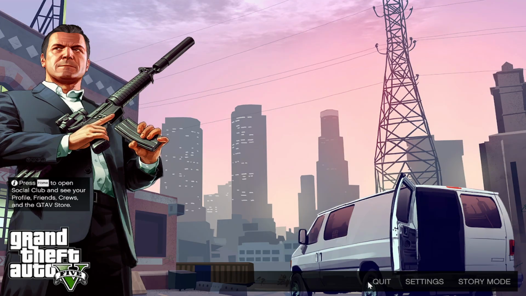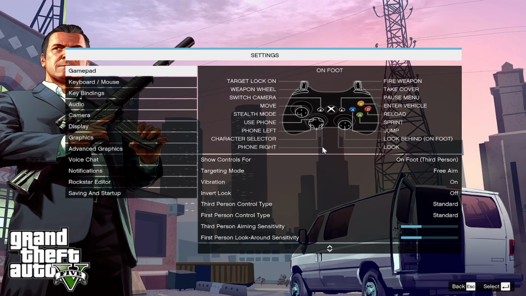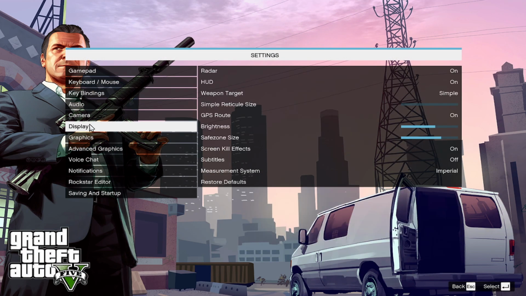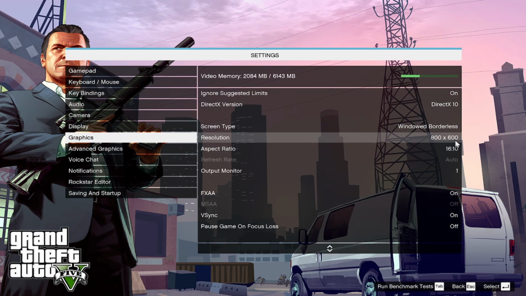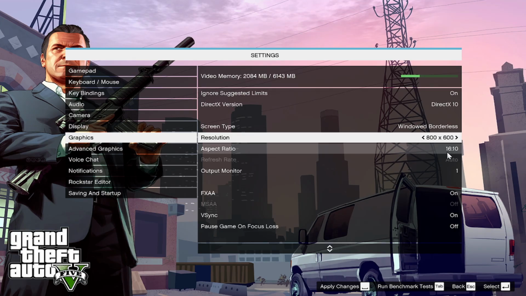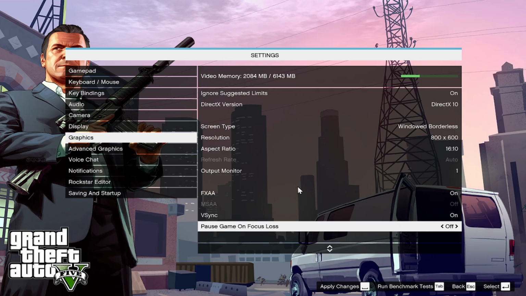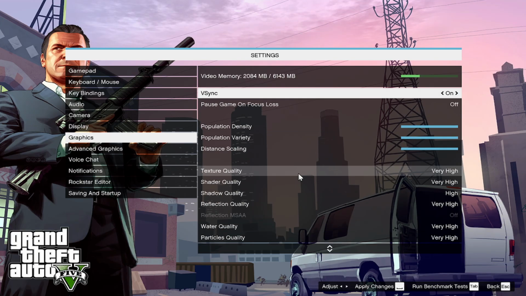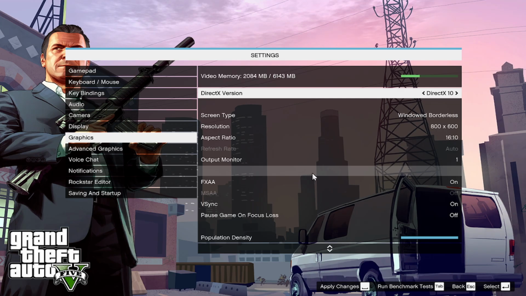There we go. So again, I'm going to go to settings. Sometimes this actually works if you mess around with this, and it sometimes picks up your resolution in game, but it's fine if it doesn't do that. For some reason, it set this to 16 by 10 instead of auto, but that's fine. You can see that's my output monitor. So monitor 1 and monitor 2 at the side.